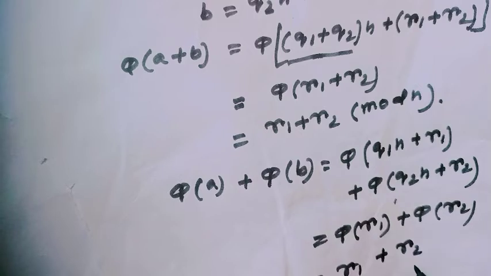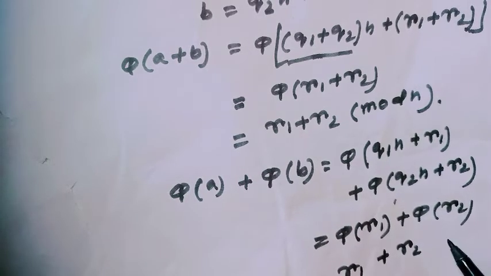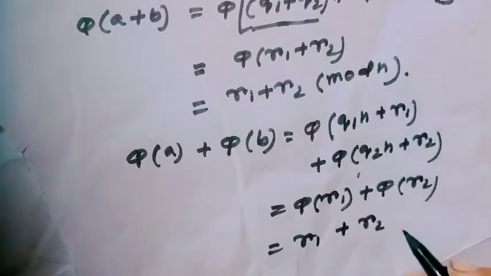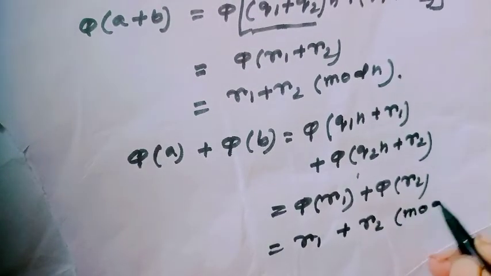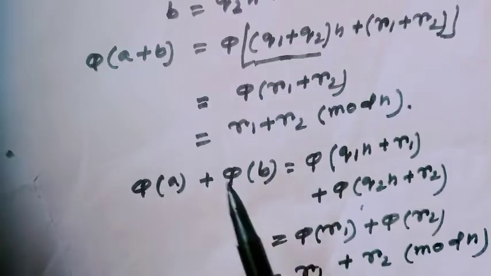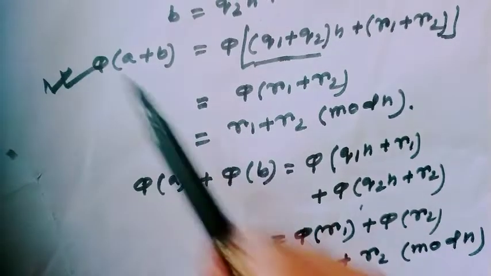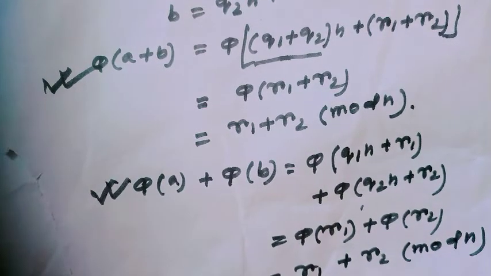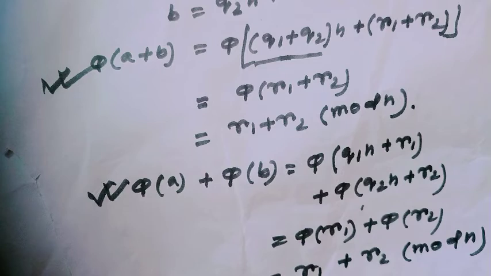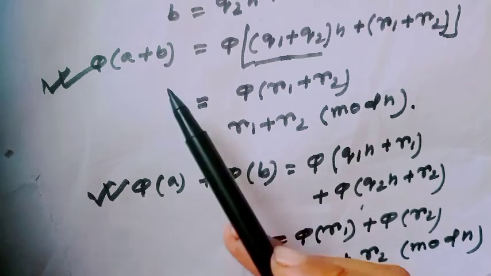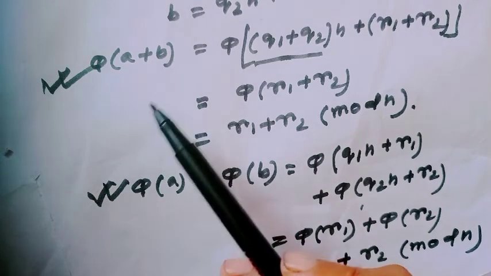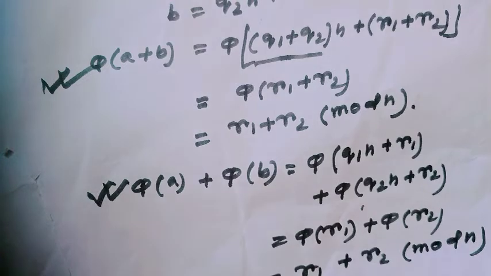Since here there is a plus, it can be greater than n, so here I will apply modulo n. Therefore phi of a plus b equals phi of a plus phi of b. That means one condition has been satisfied here.